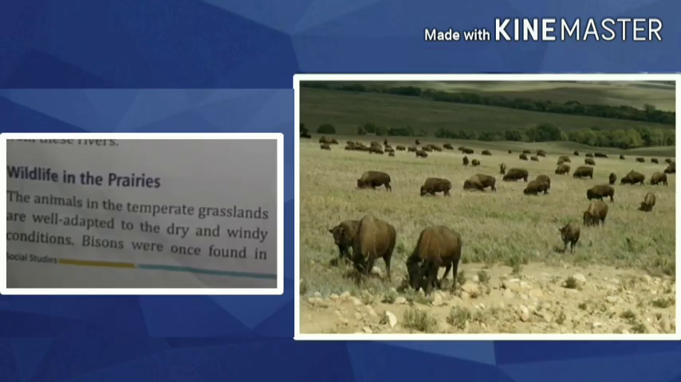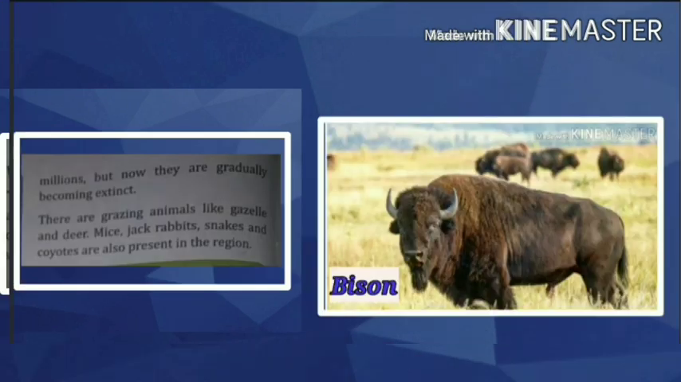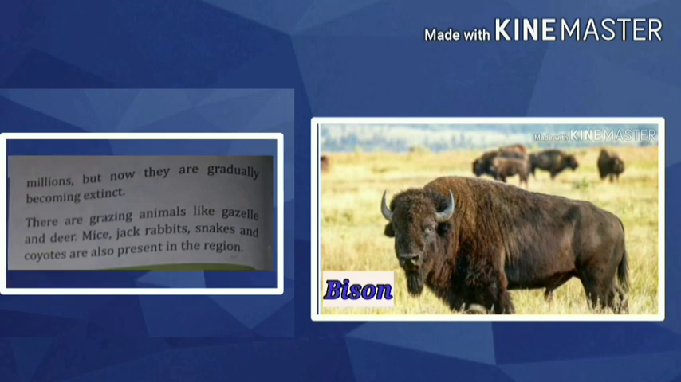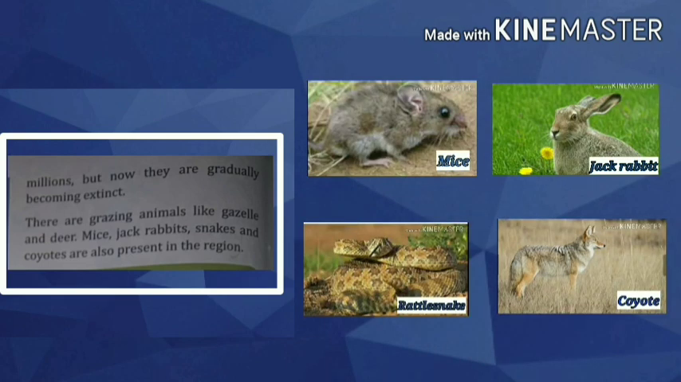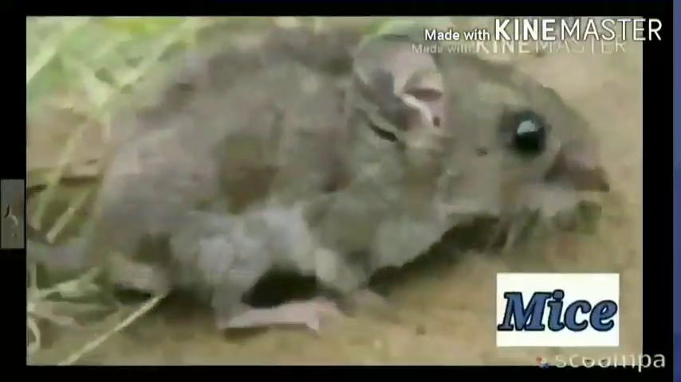Okay. Now regarding wildlife. The animals in the temperate grasslands are well adapted to dry and windy conditions. Okay, means they have adapted themselves to live in these conditions. Bisons were once found in millions, but now they are gradually becoming extinct. So it means earlier there was a large number found there, but nowadays it has started to decrease. Okay, there are grazing animals like gazelle and deer, and mice, jackrabbits, snakes and coyotes are also present in this region. So this is about the wildlife.